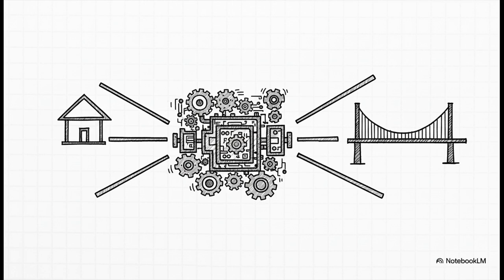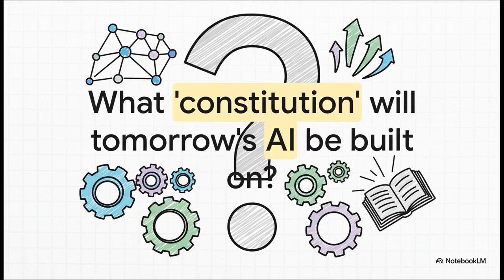It's the hidden architecture that keeps your AI thought partner on track. Without it, you just have a chaotic mess. But with it, you get a tool that's consistent, reliable, and most importantly, safe. And that leaves us with a really big question for the future, right? As these AIs get more and more powerful and woven into everything we do, the philosophies that companies write into these hidden constitutions are going to start shaping our world. The values we decide to program into them today are absolutely going to define what our tomorrow looks like. So you have to ask, what should those values be?